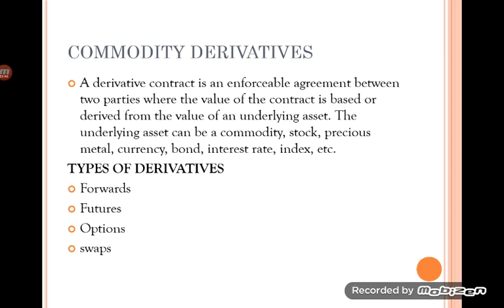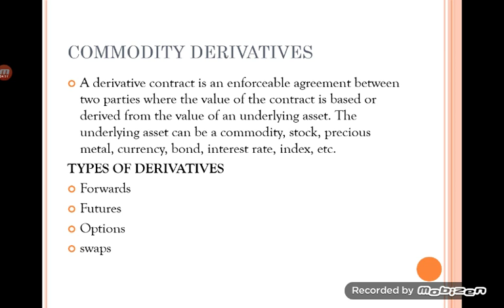Then moving on to the next topic, that is commodity derivatives. As we have studied, commodity derivatives are very prominent in commodity trading, so we are going to study in detail what commodity trading under derivatives is. A derivative is a contract, an enforceable agreement between two parties, buyer and seller, where the value of the contract is based on or derived from the value of its underlying asset.